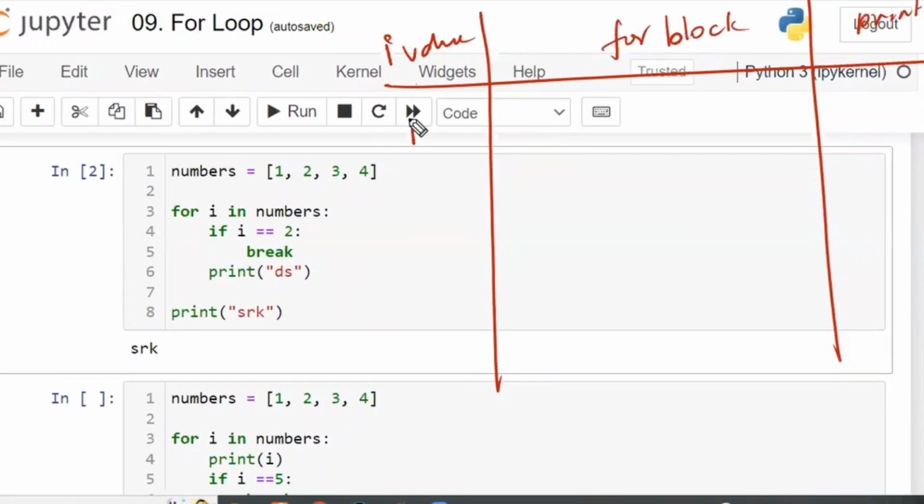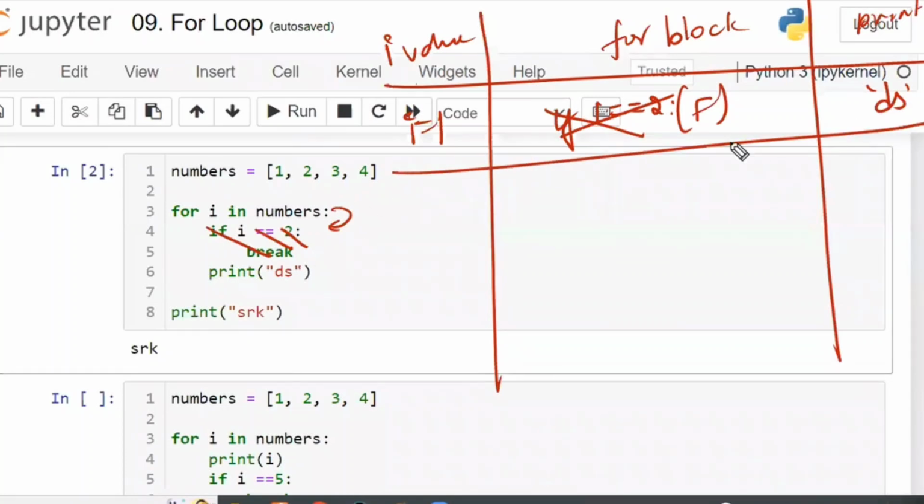So first, i is equal to 1, the for block. Enter into this: is 1 equal to 2, to execute break? The condition failed, so I write F for failed. Since the condition failed, ignore the if block. Now what is there? print DS. So I write DS in the print column. Completed. Next, i is equal to 2.